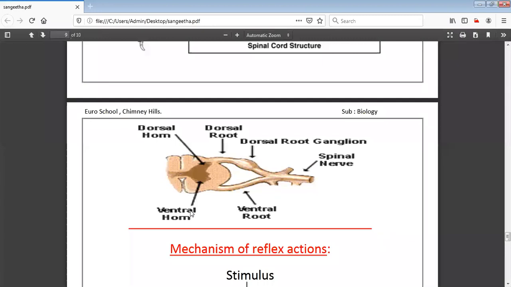And a motor nerve is nothing but the one which carries the responses from the spinal cord to the organ. So the ventral horn is the one which plays a role in carrying the responses from the spinal cord to the organ. Dorsal is all the electrical impulses from the sense organ, and ventral is from the spinal cord to the organ.